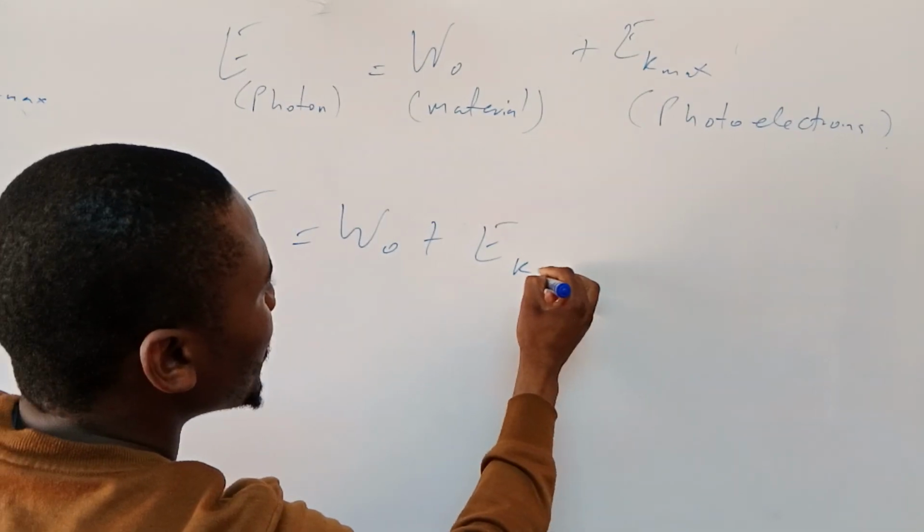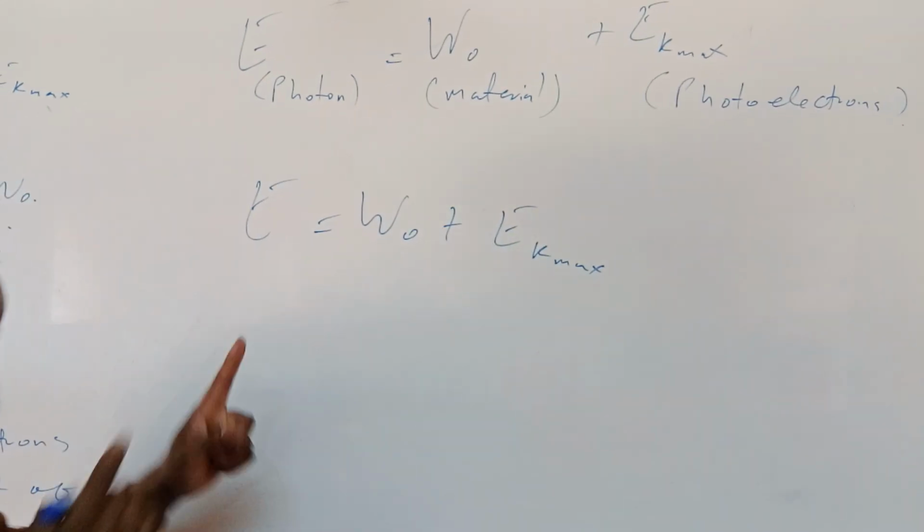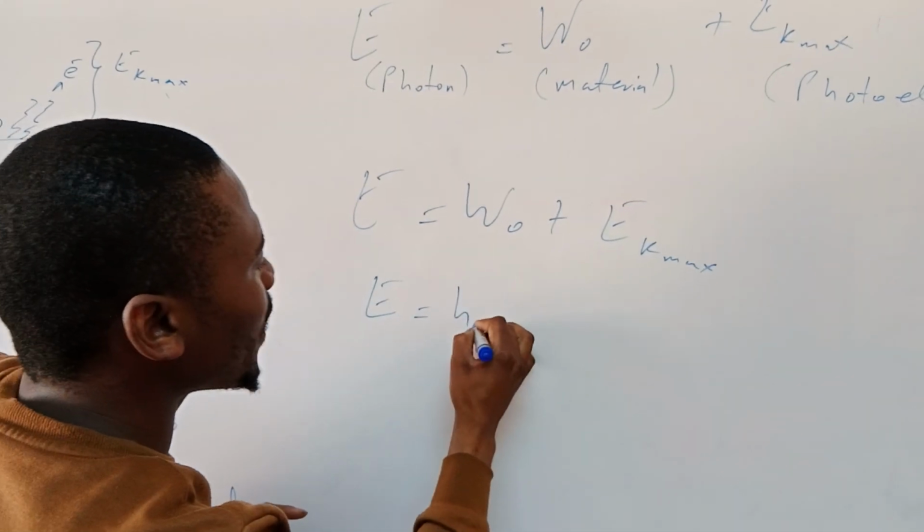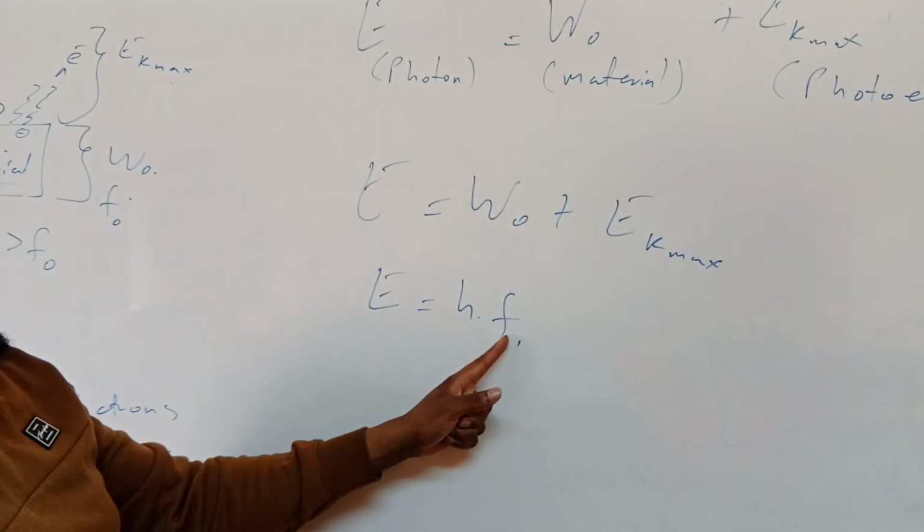So this equation is very, very important to manipulate. Let's remember E is also equal to h times f.